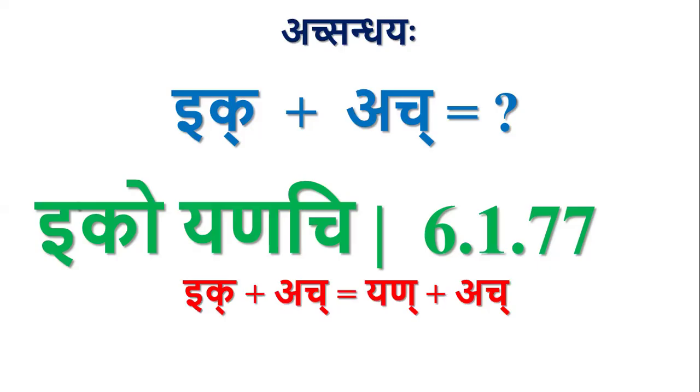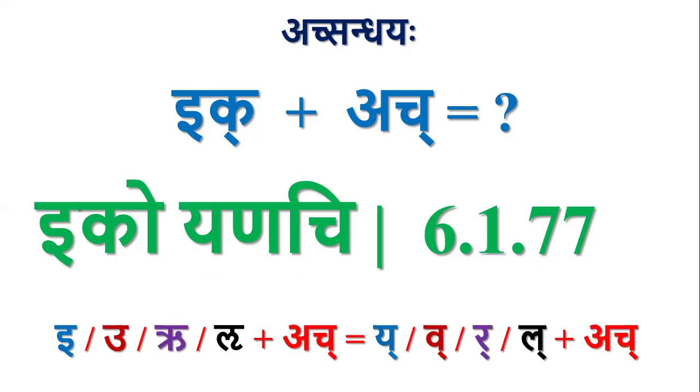Ikoyanachi: whenever ik letters are followed by any ach letter, there will be Yan Adesha in place of ik. So this is not in the adhikara of Ekah Purva Parayoh. It is only the ik letter which is getting converted into Yan letters. Ach remains as it is. So ikarasya yakaraha, ukarasya vakaraha, rukarasya refaha, and lukarasya lakaraha.